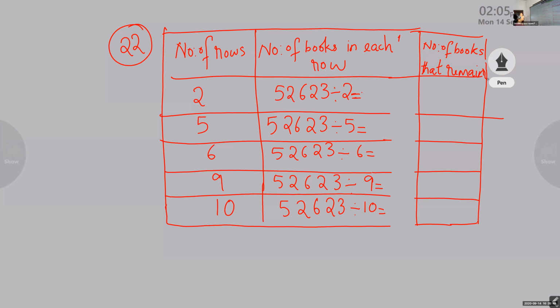Okay, so I will ask one by one. Anusri, yes, you can tell me the answer. 52,623 divided by 2. What is the quotient? Unmute and speak.